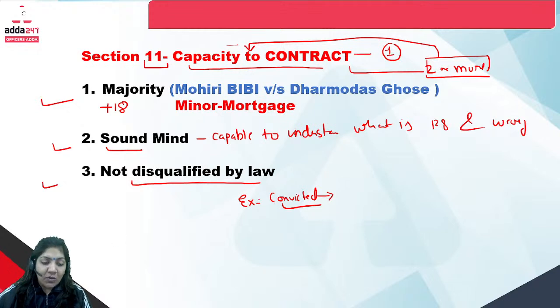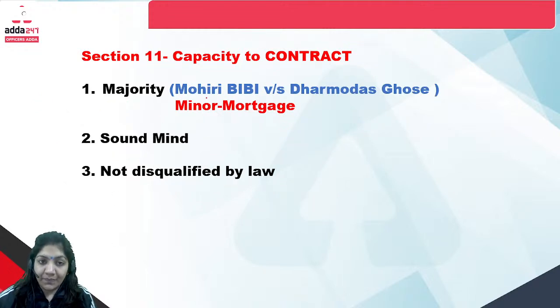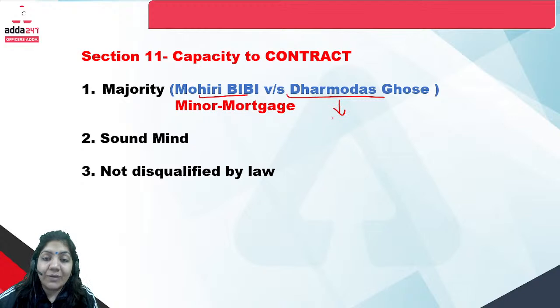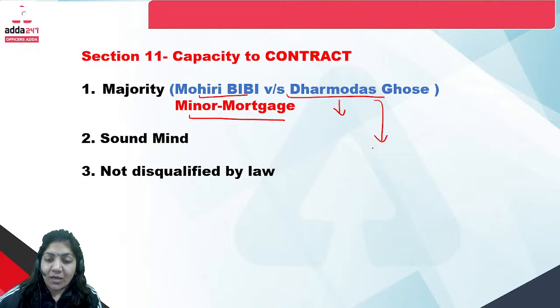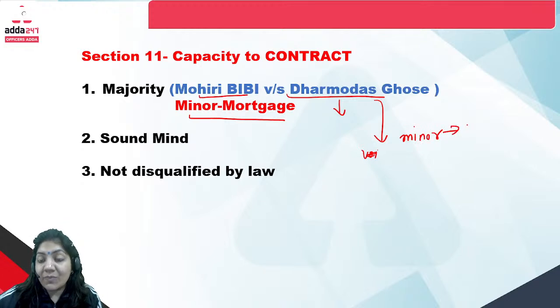And one famous case is also there, that is Mohori Bibi versus Dharmodas Ghose. You can learn this case by one phrase, minor mortgage. Why is this case famous? Because a landmark judgment came that if any contract is done by a minor, then that agreement is void ab initio.